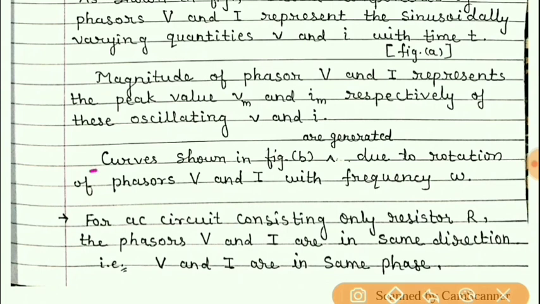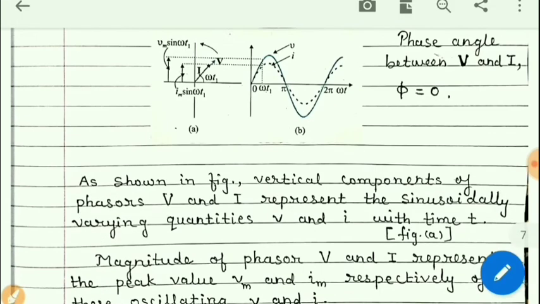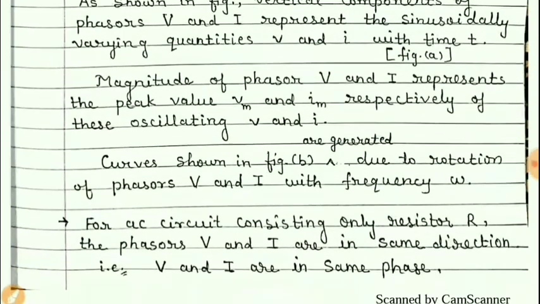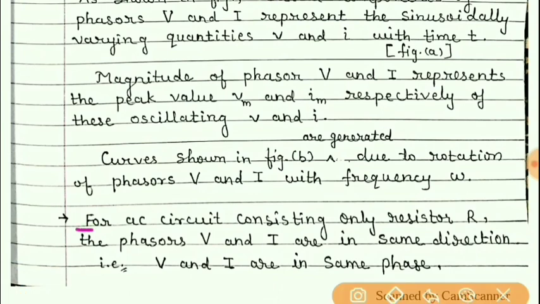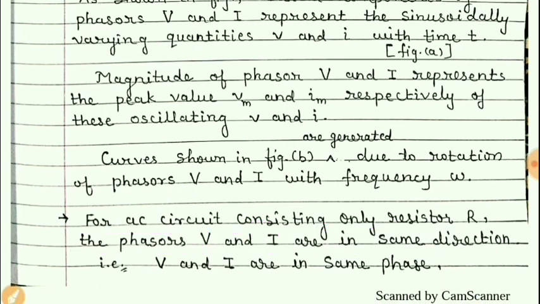Now, the curves shown in figure B are generated due to the rotation of phasors V and I with frequency omega. It means when these phasors rotate with respect to time, they plot this type of curve with respect to omega t. For an AC circuit consisting only of a resistor, the phasors V and I are in the same direction, and hence we can say that V and I are in the same phase.